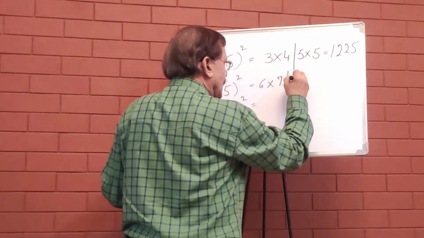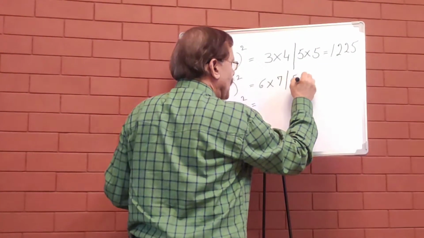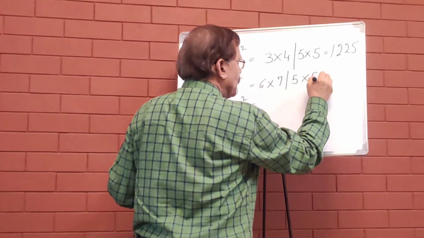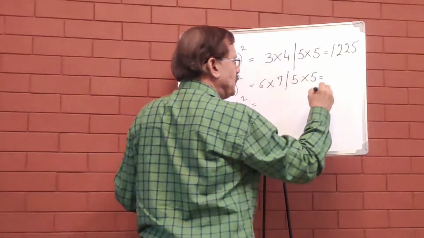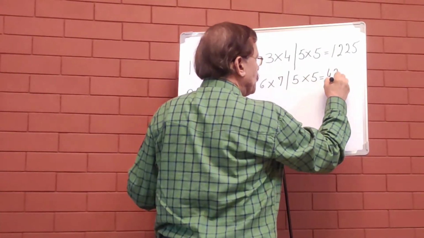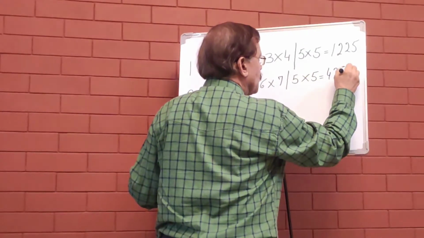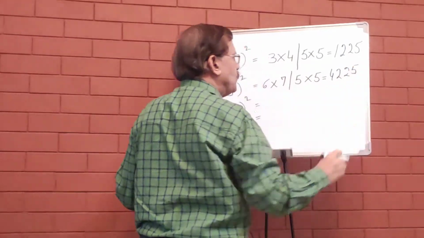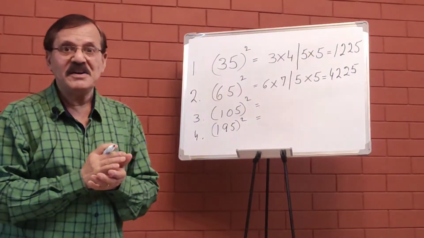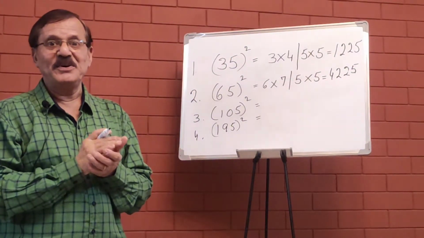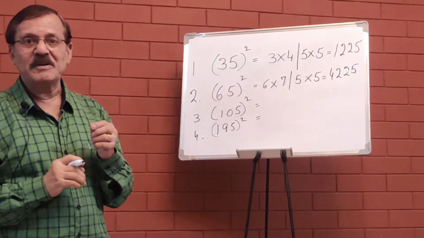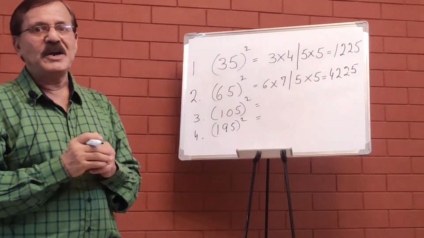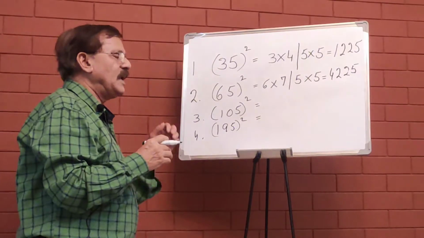And the second part of the answer as usual is 5 into 5. So when we combine them, 6 7s are 42, 5 5s are 25. So 4225. Isn't that easy? We never knew that maths could be such fun. So there shouldn't be any maths phobia in you people. Let us see the next question.